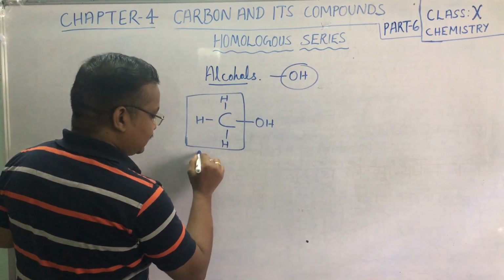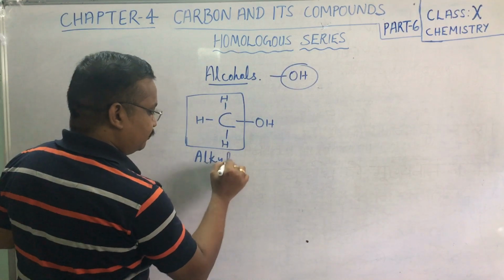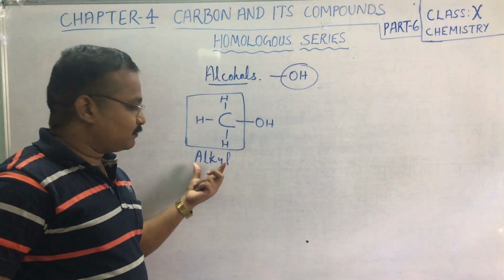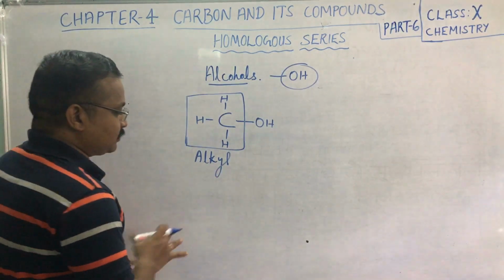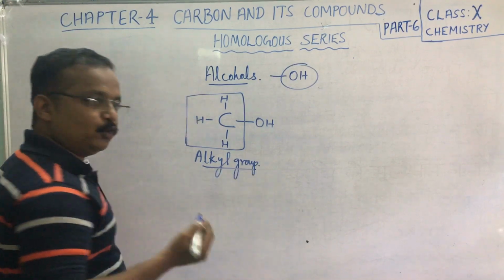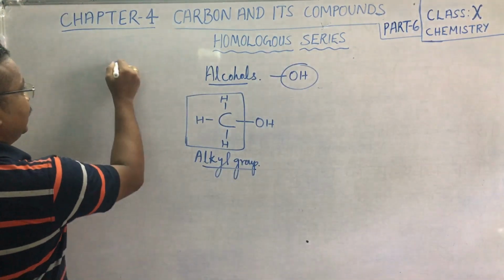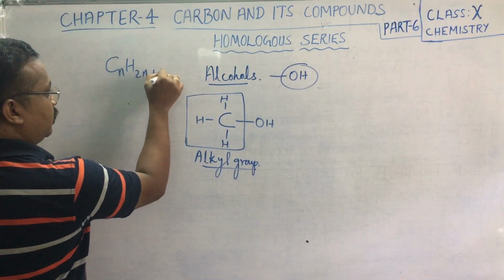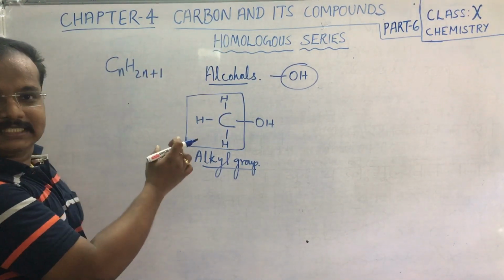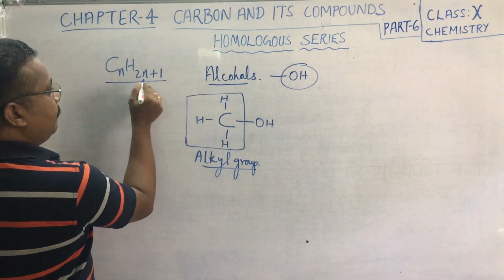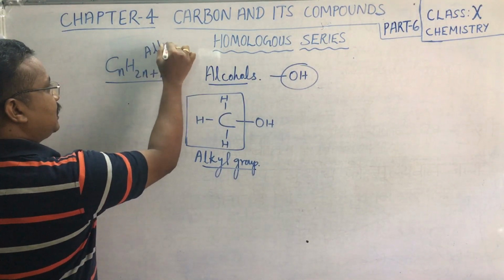We call it an alkyl group, not alkane. This forms a group only. That group is called alkyl group. This alkyl group also has a general formula, that is CnH2n plus 1. See, if plus 2 is there, that becomes an alkane. If CnH2n plus 1 only, it is our alkyl group.